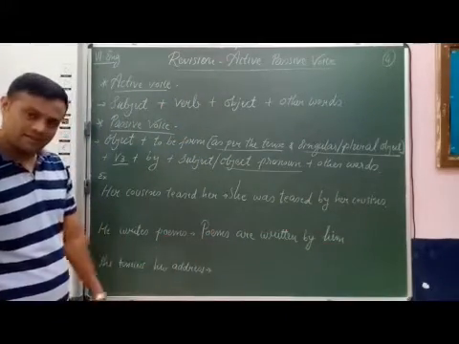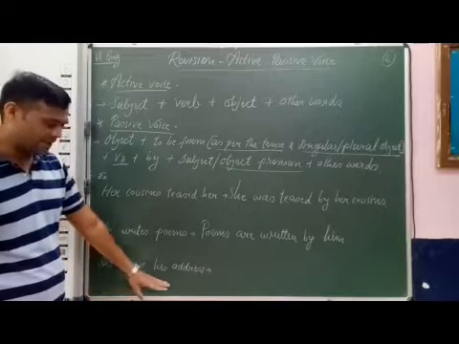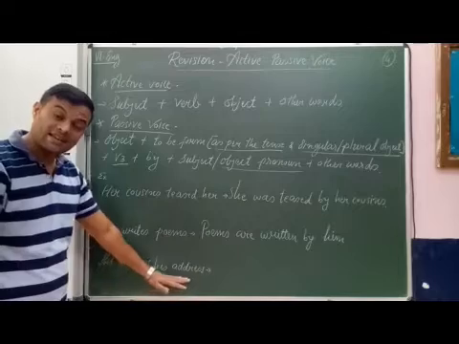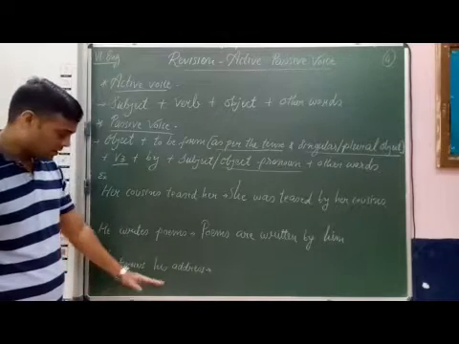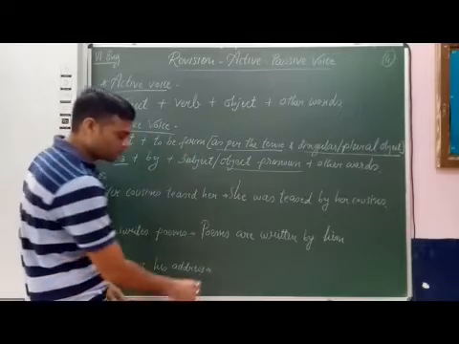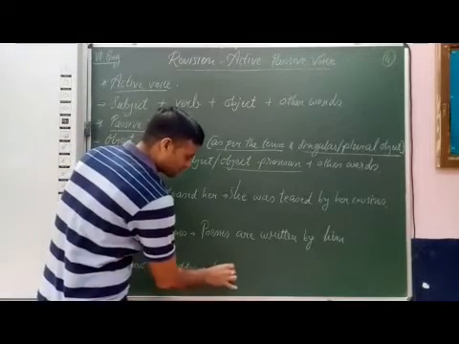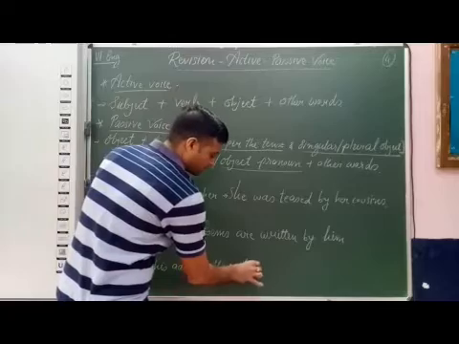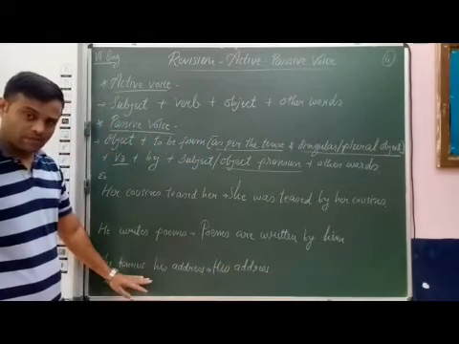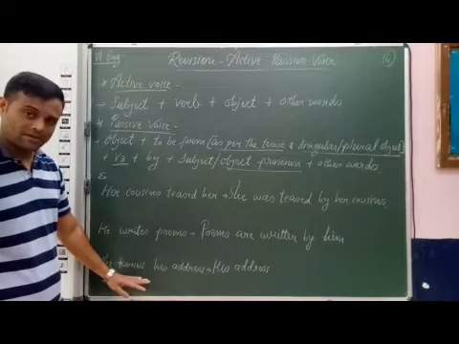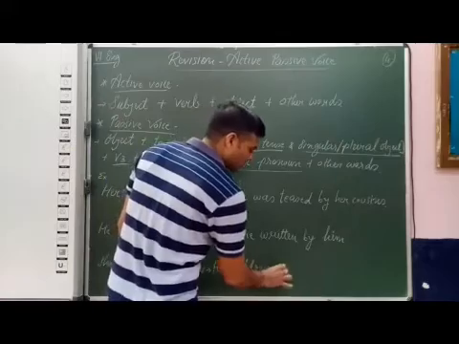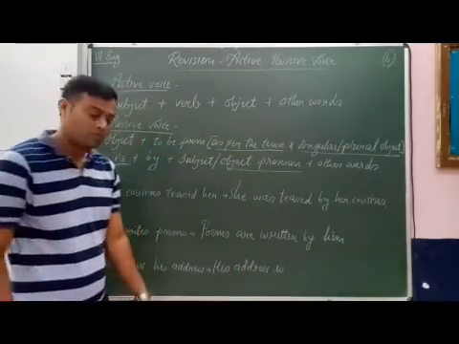Let's see the third sentence. She knows his address. She, subject; knows, verb; his address, direct object. So we follow the sentence structure of passive voice. First the object, so his address. Knows, simple present tense, to be forms am, is, are, and with his address we have to use the to be form is.